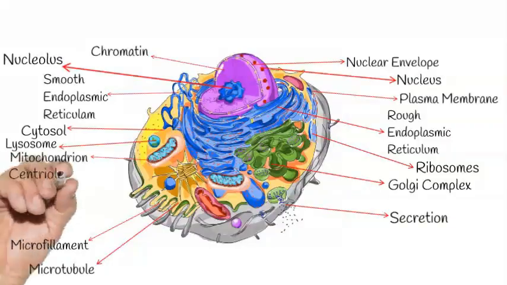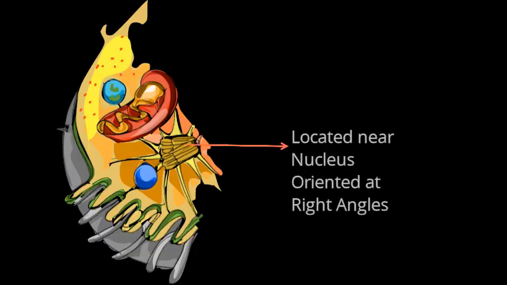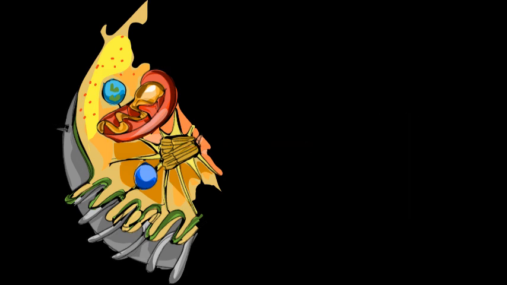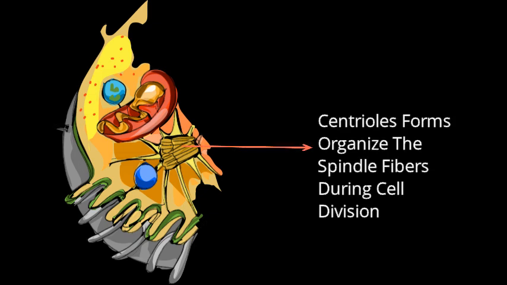The centrioles are two short cylinders that are located near the nucleus and are oriented at right angles to each other. Nine triplets of microtubules are arranged in a circular pattern to form the wall of each cylinder. Centrioles form and organize the spindle fibers during cell division.